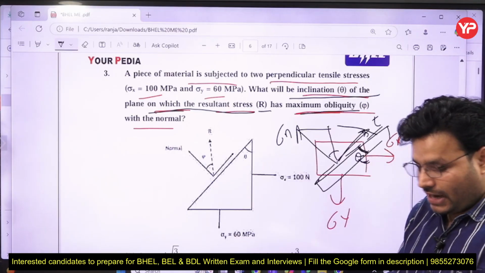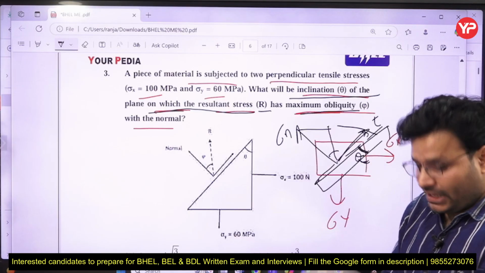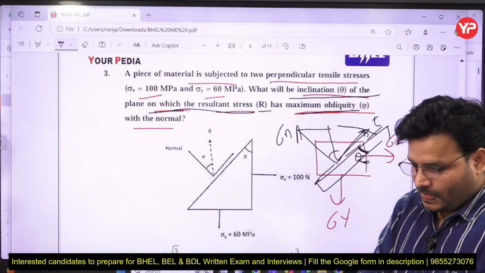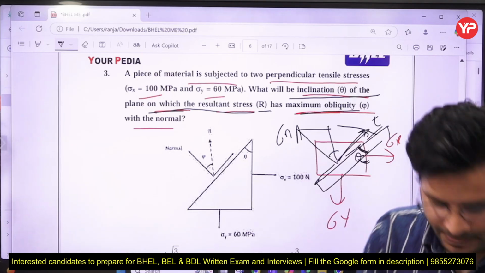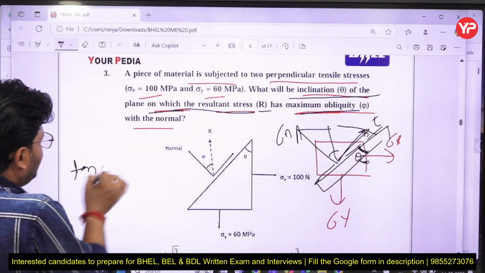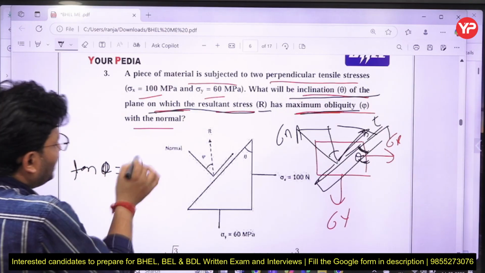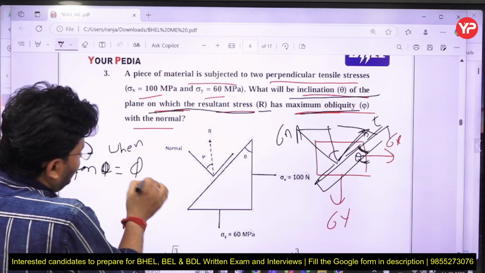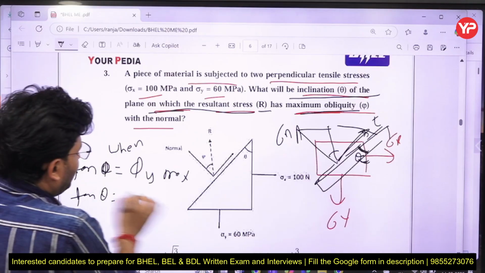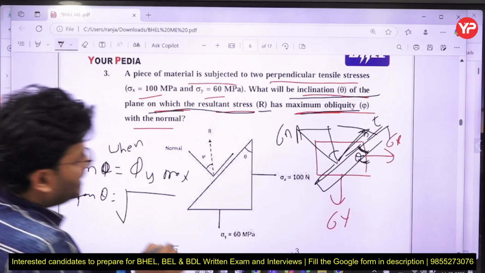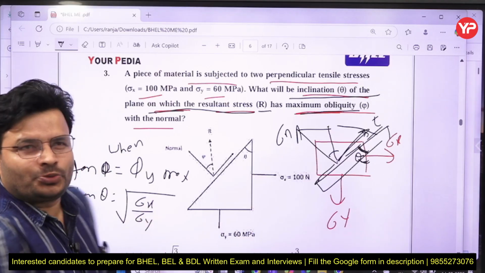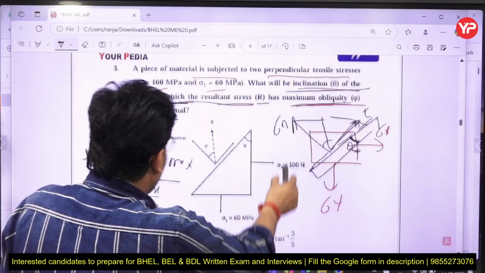Simply we can say tan theta, when phi is equal to max, is given by tan theta is equal to under root sigma x upon sigma y. Please try to remember that one.